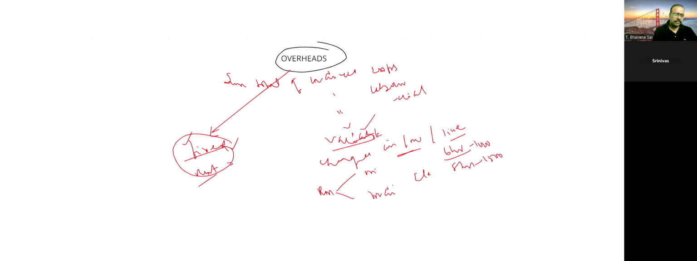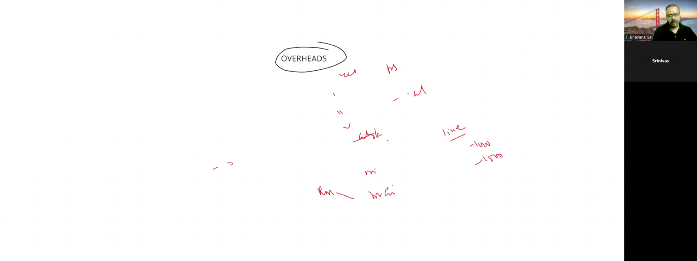Next in overheads, we will come across some important terms. One is allocation, the next is apportionment, and the last one is absorption.